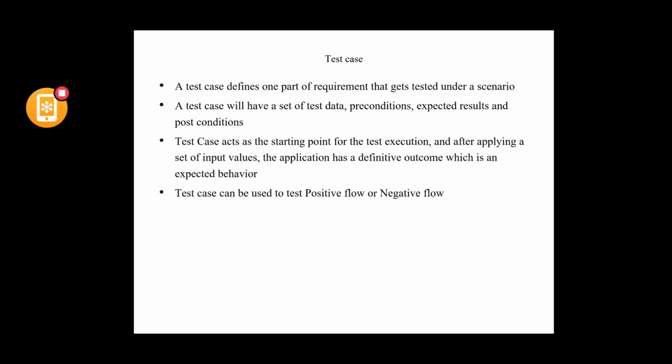The test case can be used to test the positive or negative flow, while the test scenario is basically used for defining the positive cases. That means you can create positive test cases as well as negative test cases.